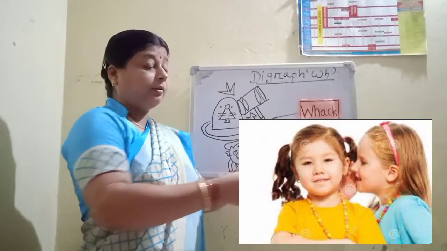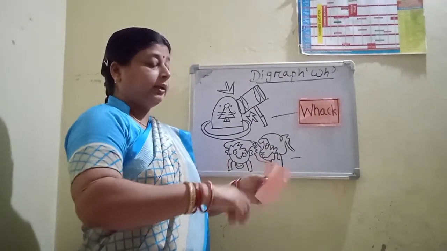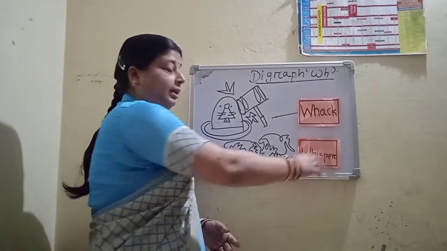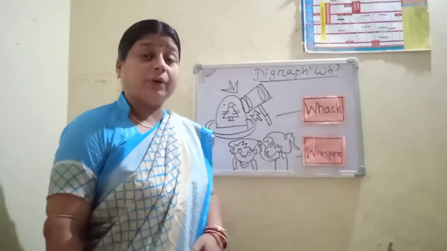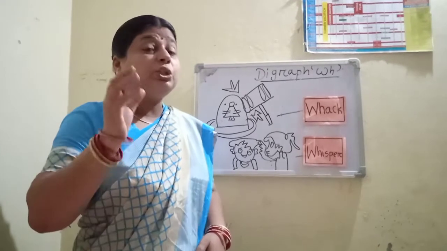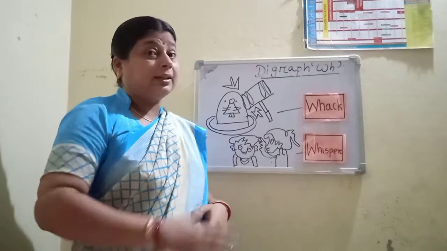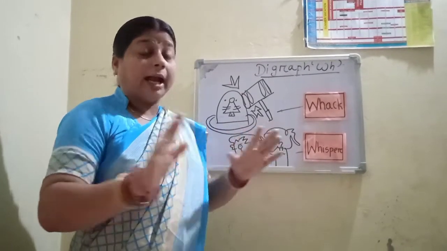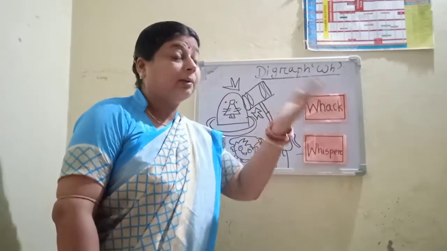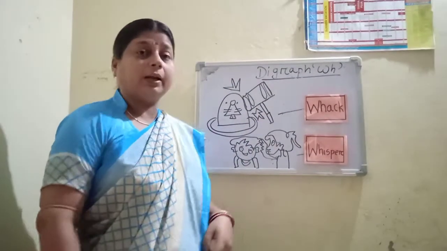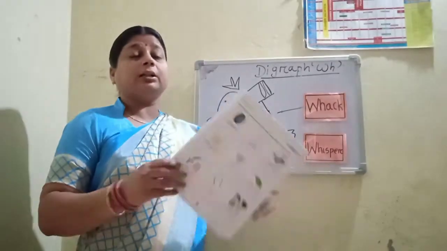Whisper. Whisper. What is the spelling of whisper? W-H-I-S-P-E-R. Whisper. Whisper means to speak very quietly in somebody else's ear. At that time others can't hear their conversation. Okay? To speak very quietly in somebody else's ear, that is whisper.